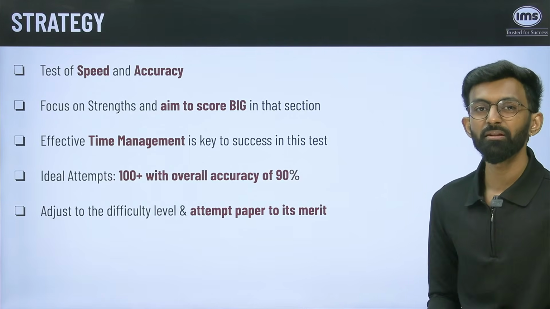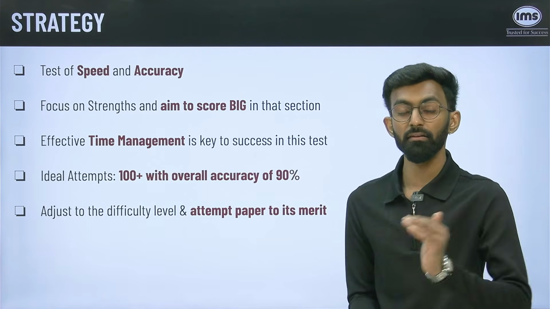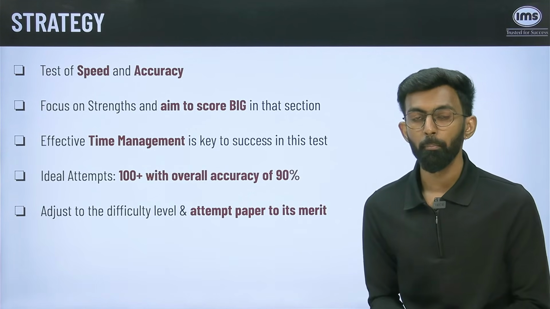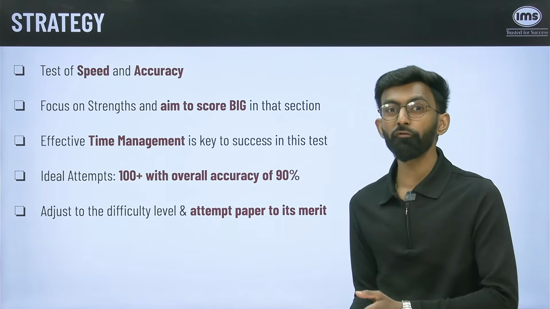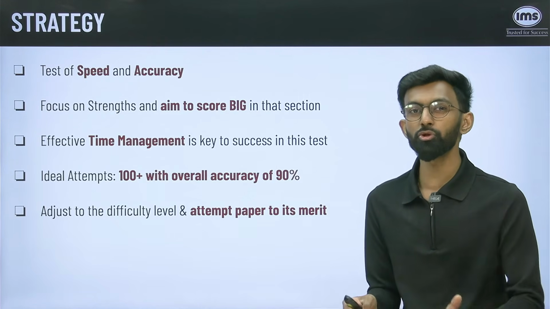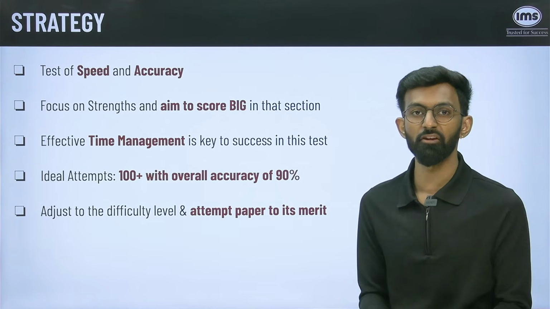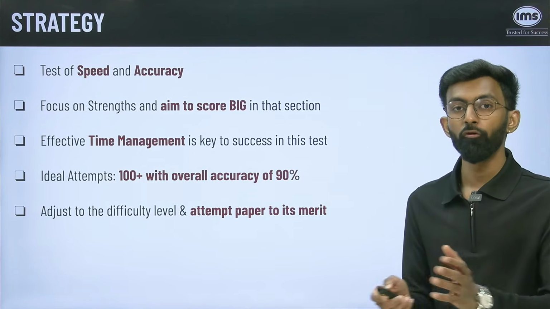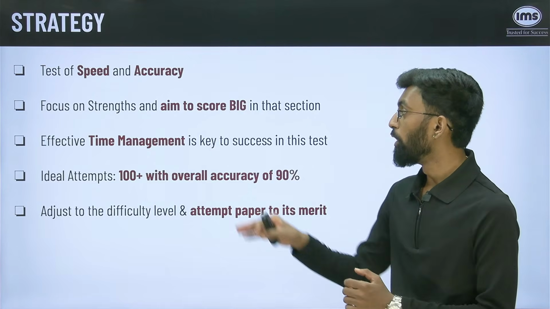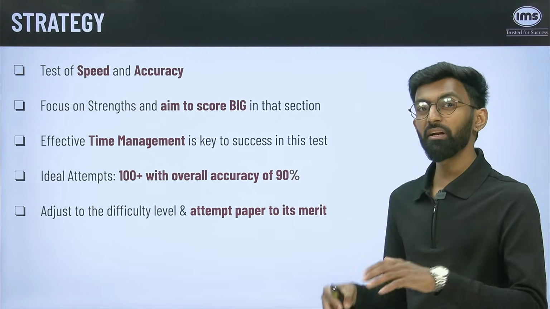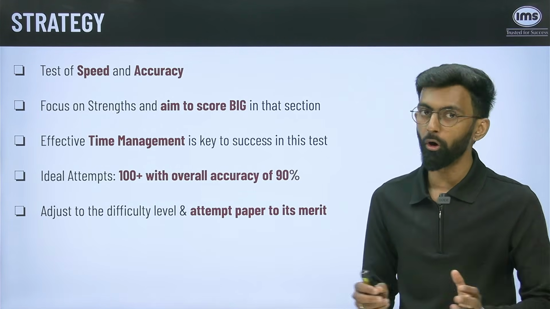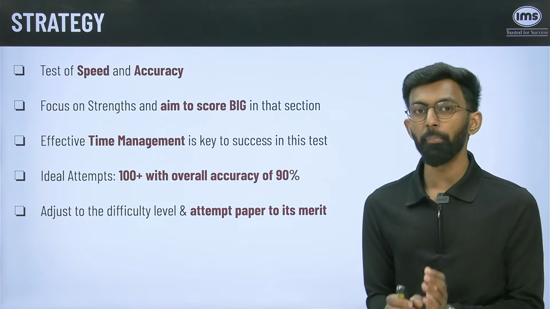In 2023, paper was really easy, and hence the cutoff went to 409 and you had to do more than 100 plus attempts. But if I look at 2024, the cutoff came down to 301 marks. Now when it was 301, it did not make sense to do 100 plus attempts because paper was difficult, and that's the reason the cutoff came down for everyone. Now if you have a difficult paper and if you still aim to do 100 plus attempts, your accuracy will definitely fall below 90% and you may miss out on the cutoff all in all. So just be careful about this.